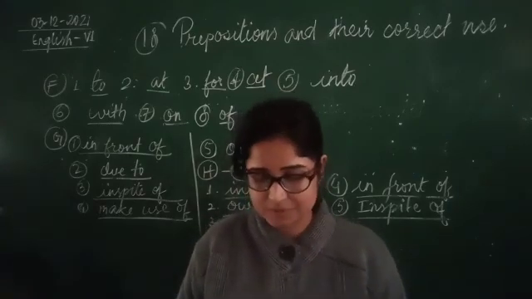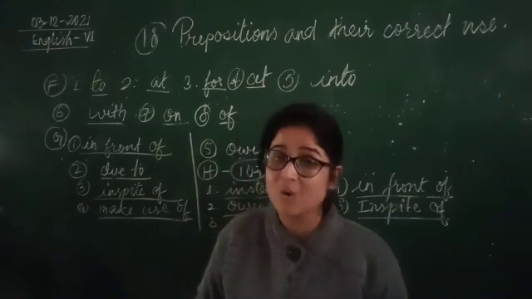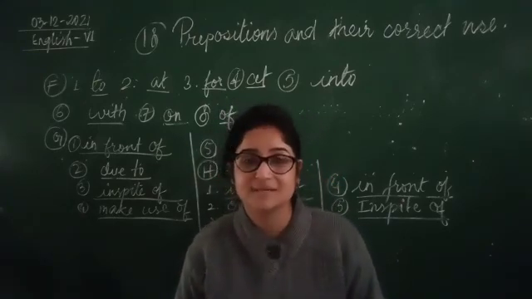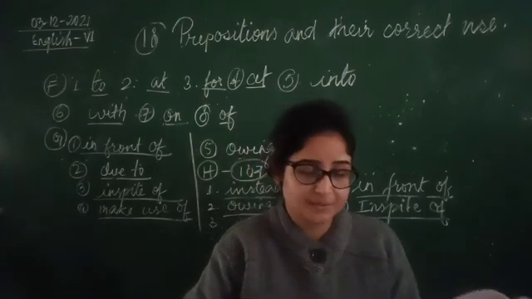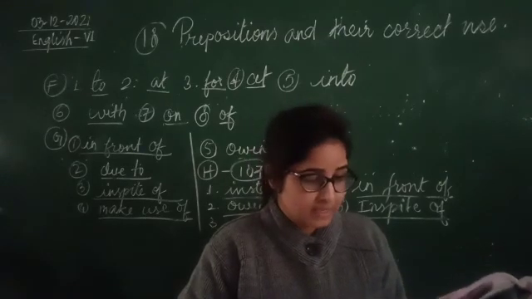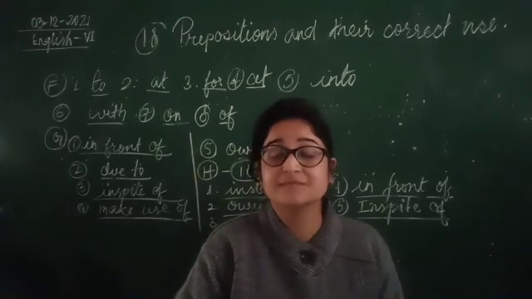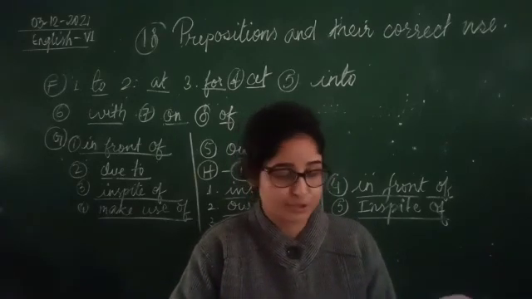Boasting of. Aditi is always boasting of her beauty. Vikram was congratulated on his success. Congratulated by someone or congratulated on something. Now Ramu is very loyal to his master. With the word loyal we use to. Delhi is famous for its historical monuments. Famous for something. Okay. With famous we use the preposition for.